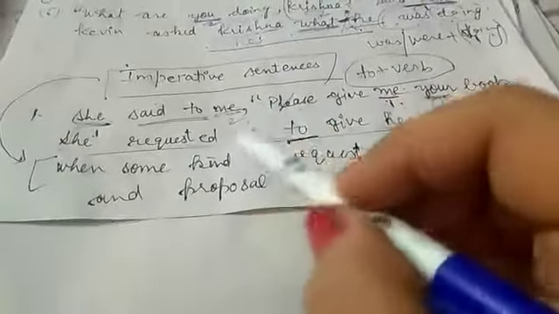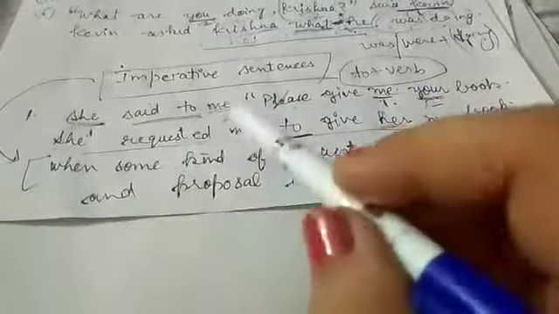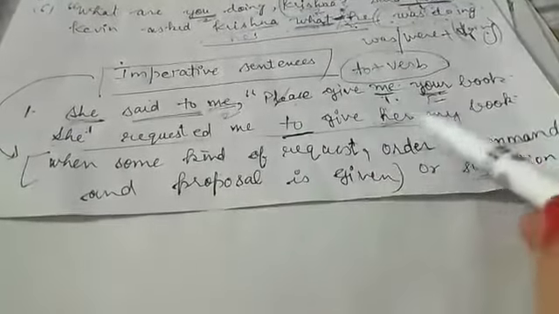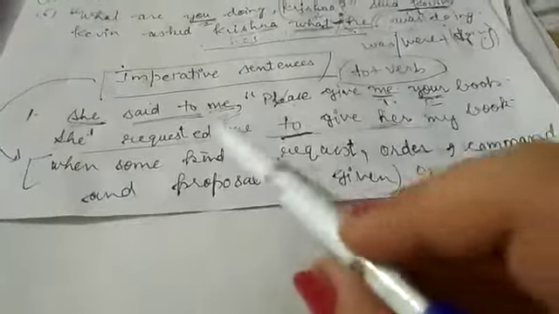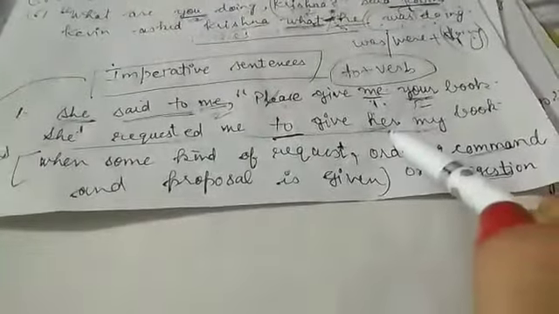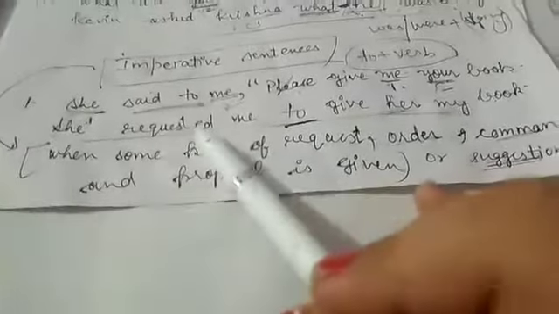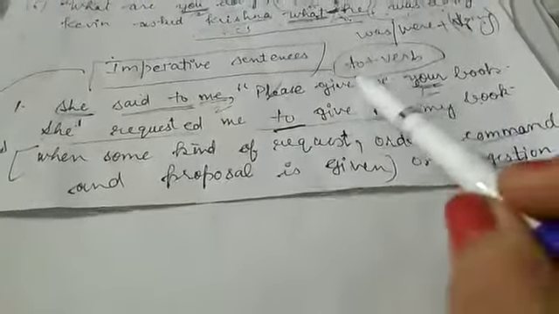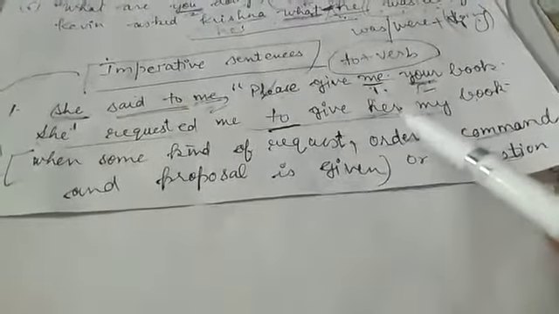Me is the first, this is the second case. Me will change into my. The objective case will change into the possessive case here. To give her my book. Clear? She requested me, to is the connector with to plus verb. To give her my book.